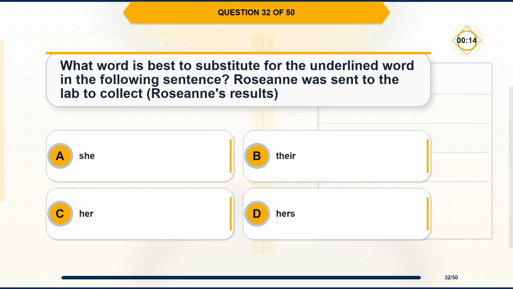Question 32. What word is best to substitute for the underlined word in the following sentence? Roseanne was sent to the lab to collect Roseanne's results. Option A, she. Option B, their. Option C, her. Option D, hers.